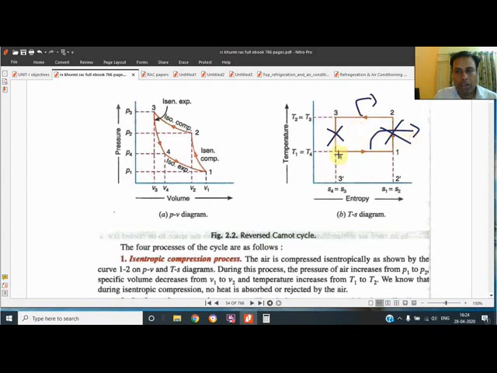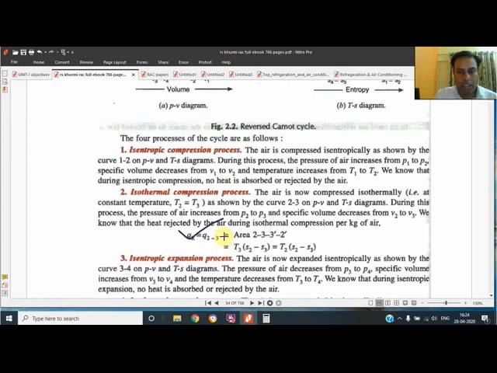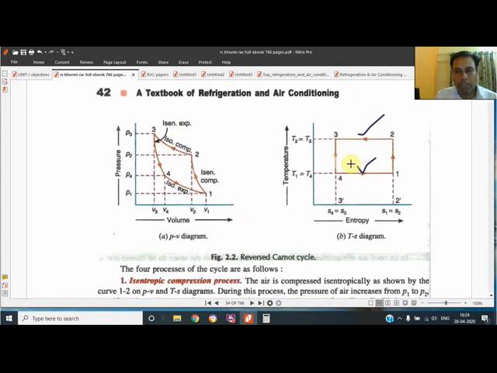And the area of the TS diagram will be determined, means when we want to know the heat absorbed during this process, then we will determine the area under this curve, means length into breadth. This length into breadth will be used. So only these two processes they have gone through, 2-3 and 1-4. This is the 2-3 process. In this, the heat rejected, the area they have determined, and the second process after 2-3 is 1-4 they have gone through.